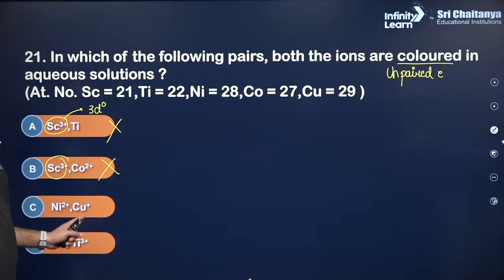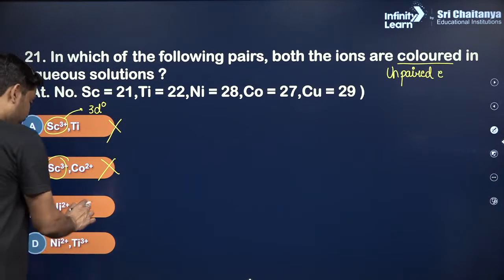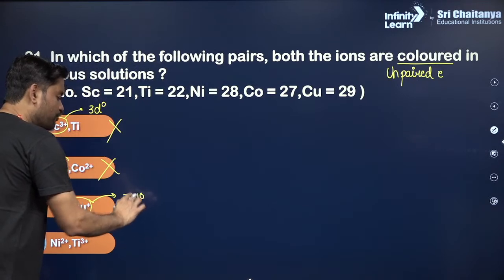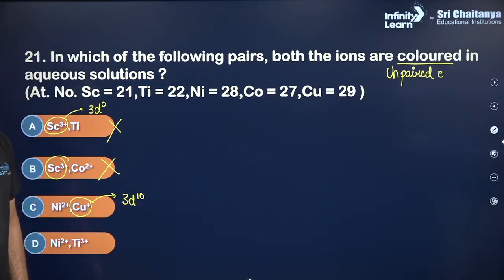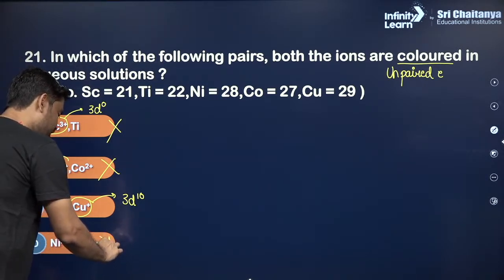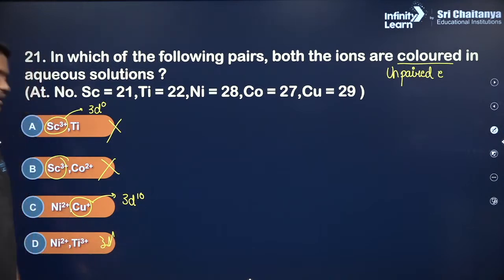Nickel 2 plus is 3d8, it has unpaired electrons, but copper ion, or cuprous ion you can say, is 3d10, again no unpaired electron. Last one, Ni2 plus has 3d8, titanium 3 plus has 3d1. Hence we will go with option D.